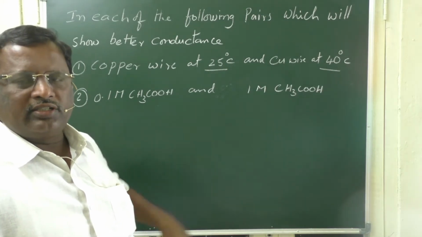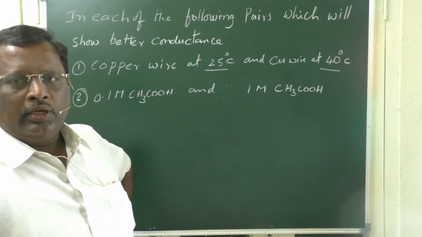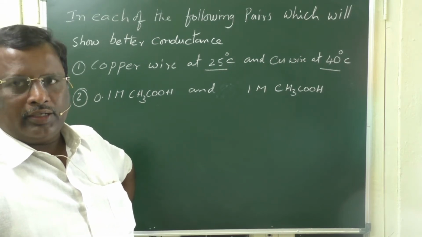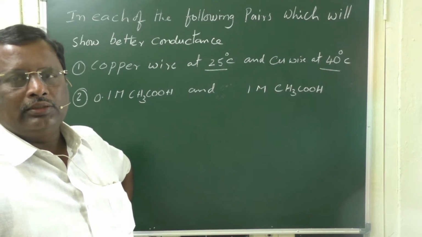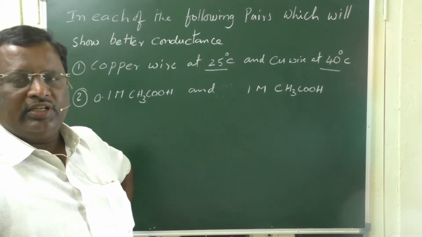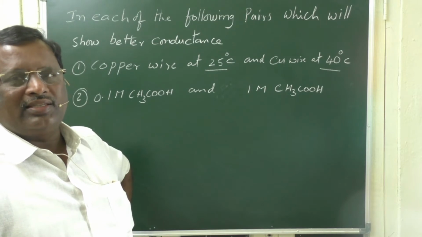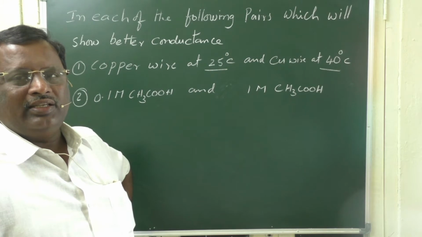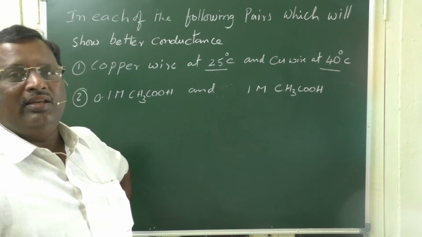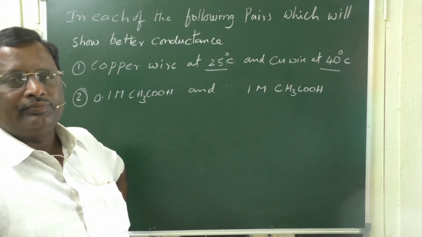Copper wire is a metallic conductor. In metal kernels, electrons are present. So, as temperature increases, the conductance of electricity decreases in metallic conductors.